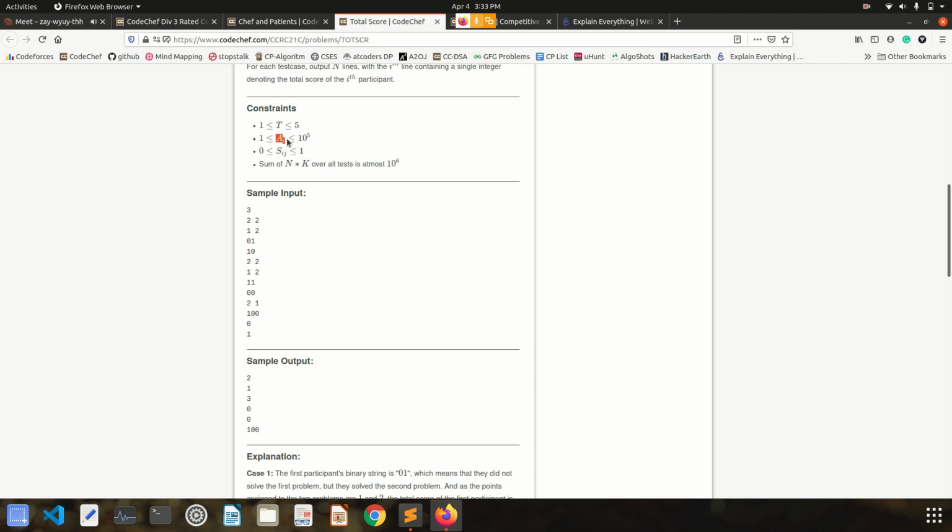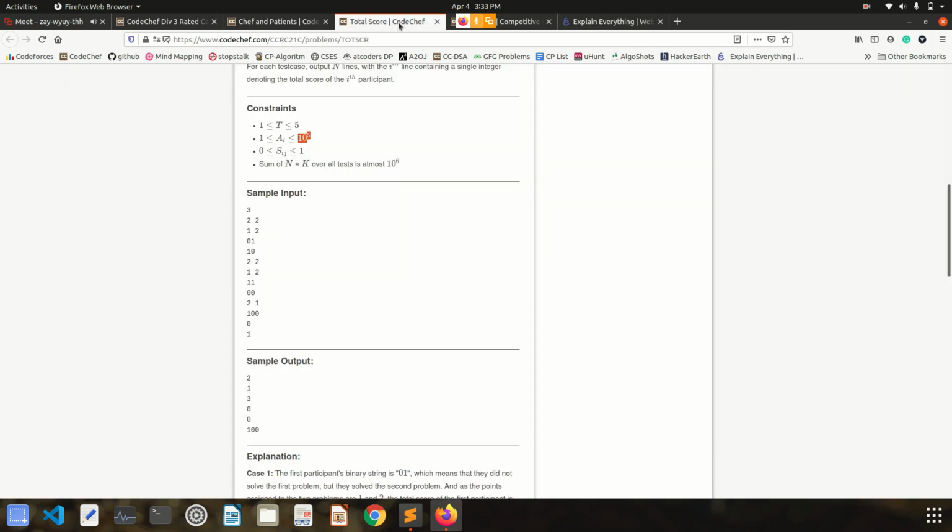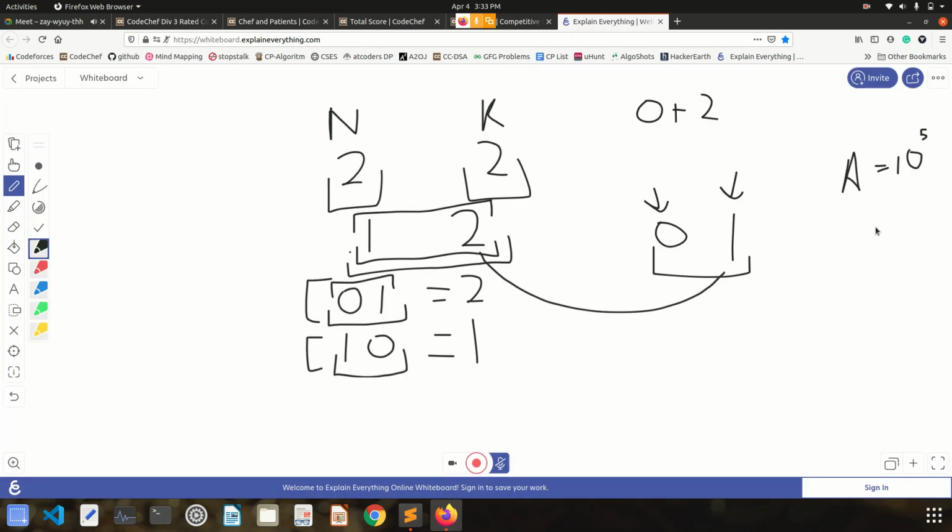See, every value associated with questions will be at max 10 power 5. So let's say every value is 10 power 5 for the worst case. And what is the maximum value I can get for n? Let's suppose k is 1, so n will be equal to 10 power 6. And let's suppose there was one person who solved all the questions.